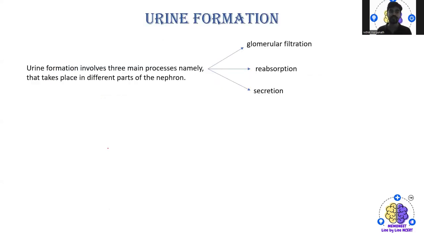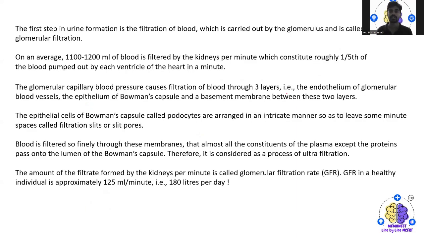So coming to urine formation, it involves three major processes that take place in different parts of the nephron. One is glomerular filtration, then reabsorption and secretion. One by one, let us understand. So the first and foremost step in urine formation is filtration of the blood, which is carried out by the glomerulus and is actually called glomerular filtration.